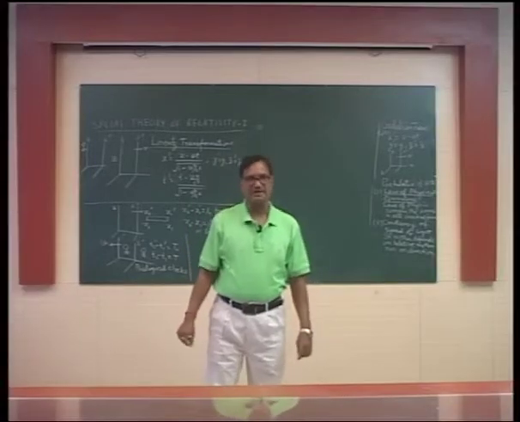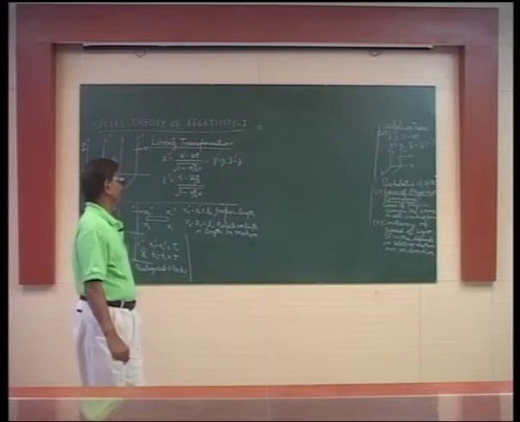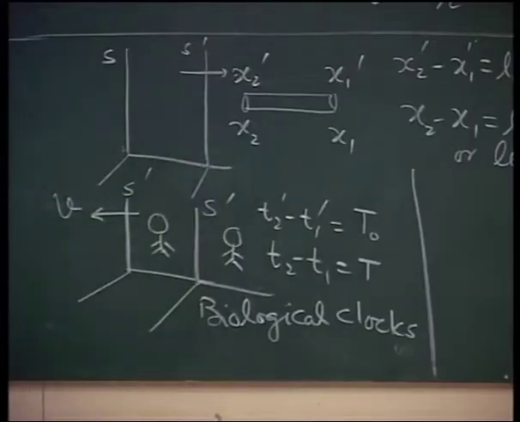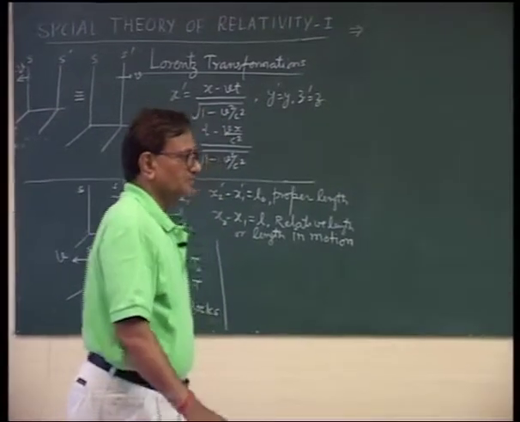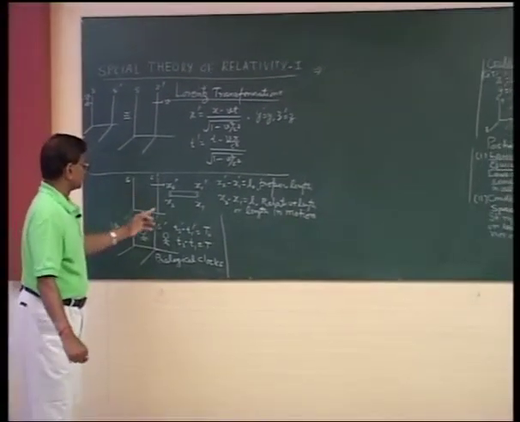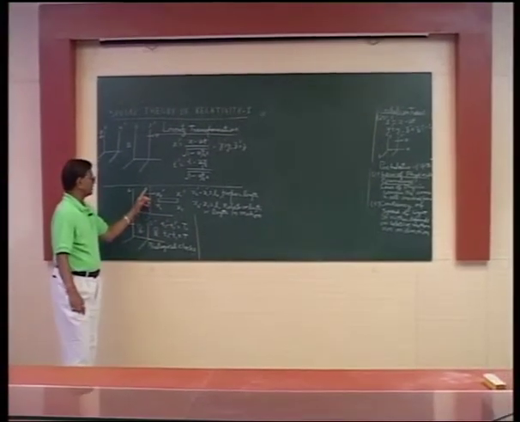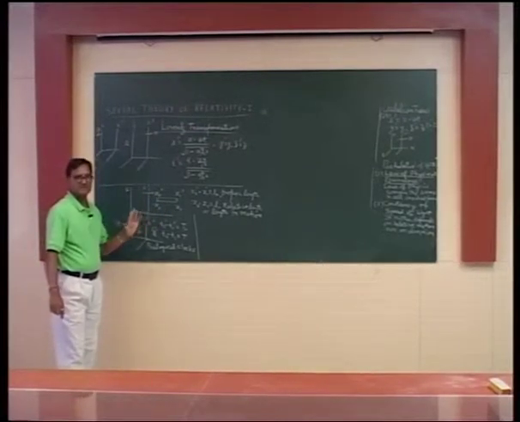Okay, let us find out what these Lorentz transformations give us. Let us examine the two other pillars of classical relativity, namely length and time. To arrive at this, let us consider that a rod is located and we associate a frame S dash with the rod. That means in S dash the rod is at rest.